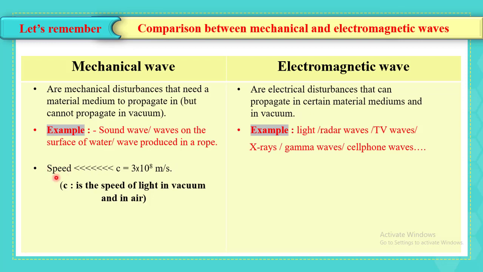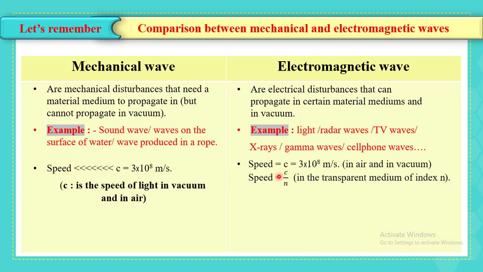Comparing the speed of each nature, mechanical waves propagate at a speed less than the speed of light in vacuum and air, which is 3 × 10^8 meters per second, which we call c, while electromagnetic waves propagate at this speed c in air and vacuum, while in a transparent medium of index n it propagates at speed equal to c divided by n.